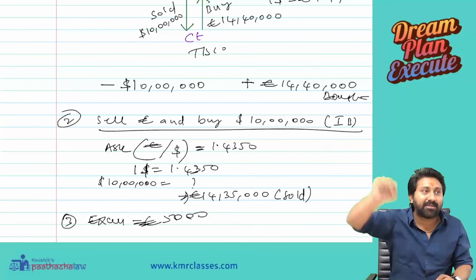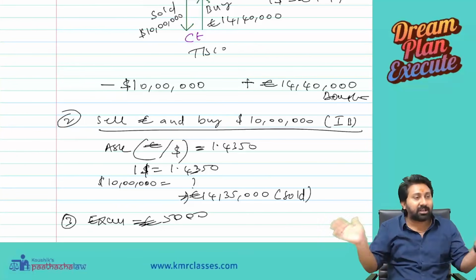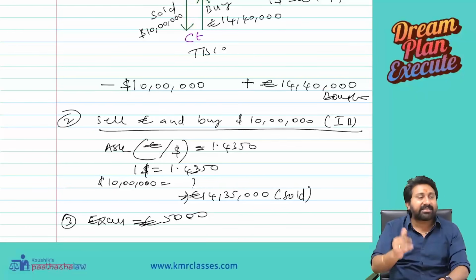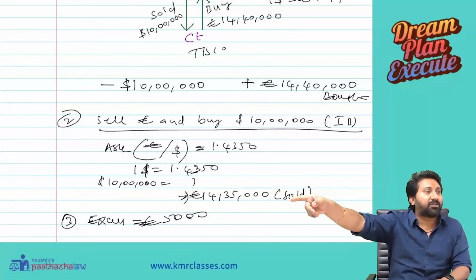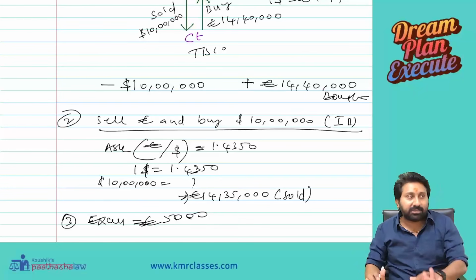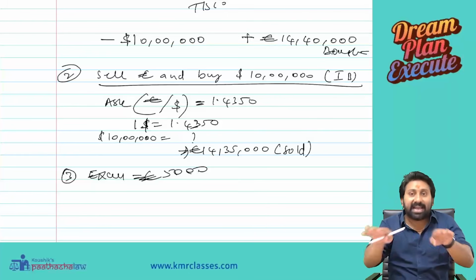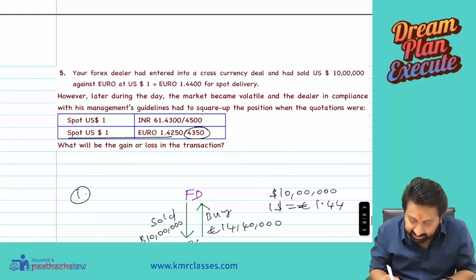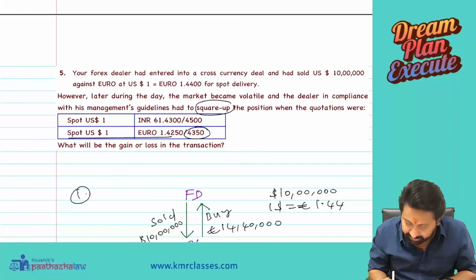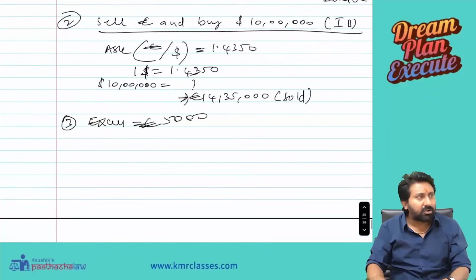Interbank is like a wholesale market. You will find the prices at lower rates. Brokerages and all those things will get added elsewhere, but in the interbank it is the wholesale price. So for 14 lakh 35,000 euros I got the 10 lakh dollars. Now I made a gain of 5,000. Instead of calling it a gain, squaring up is more exact. He asked to square up the position. Means what? Make it zero. I don't want any balance in euro.